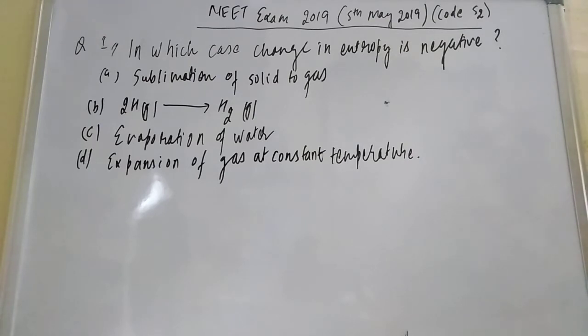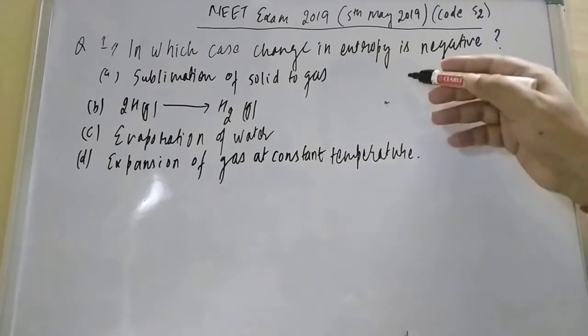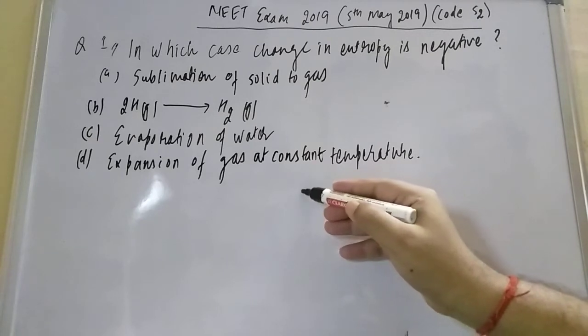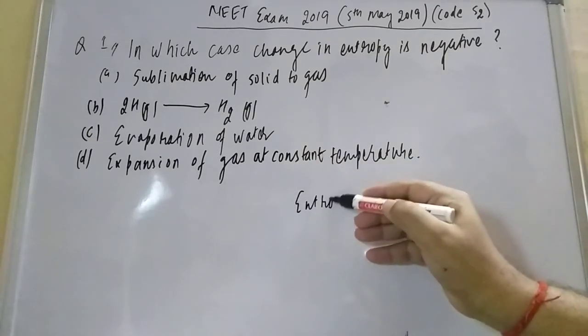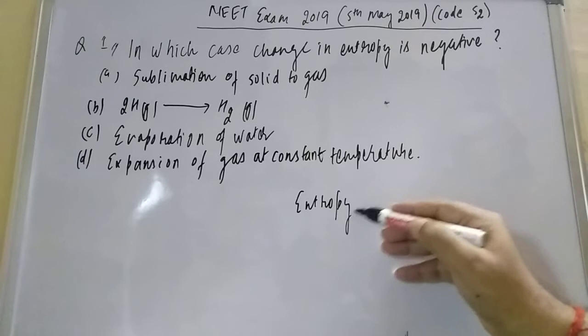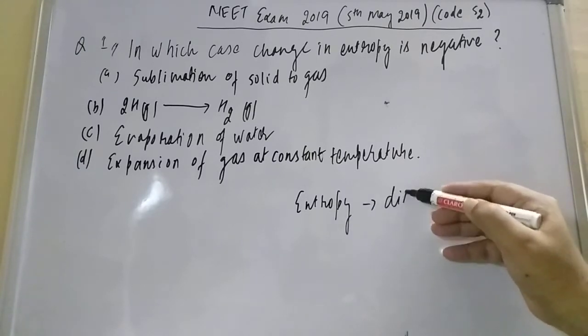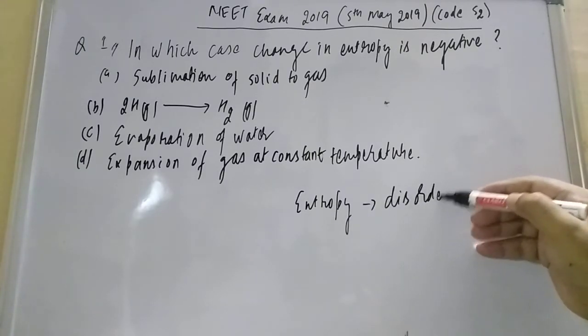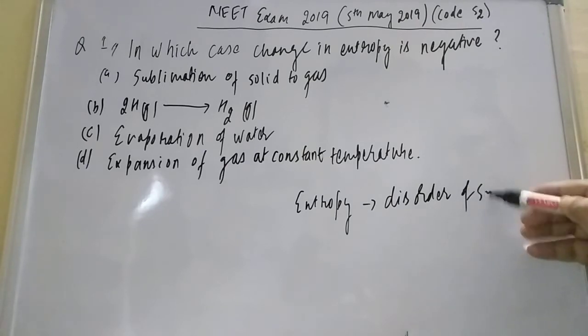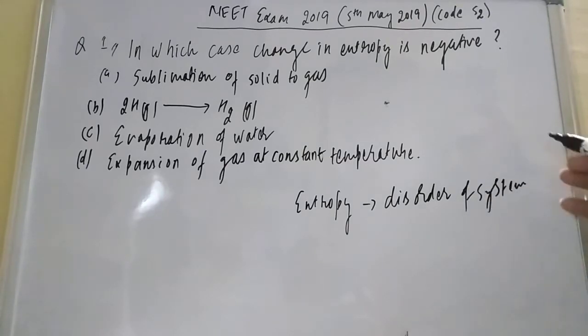A change in entropy is negative. So first of all, we have to understand the concept of entropy. When you talk about entropy, students, it is the disorderliness of a system.